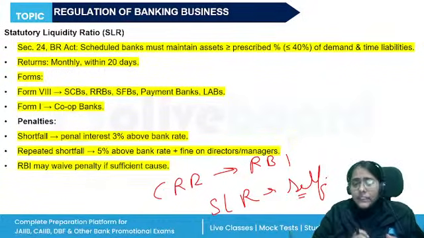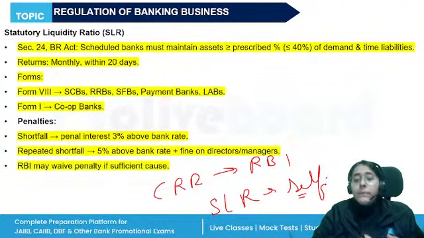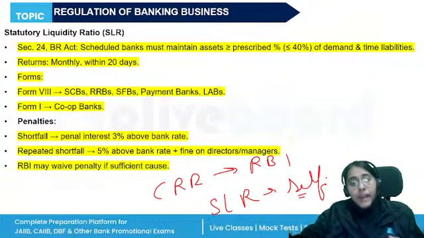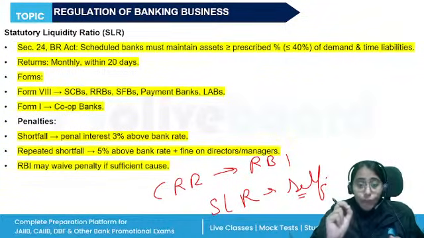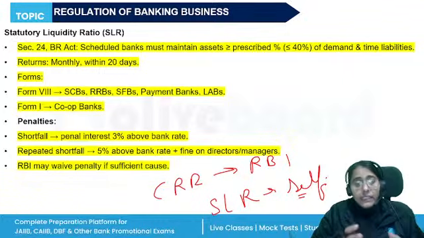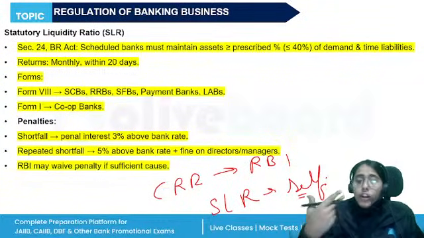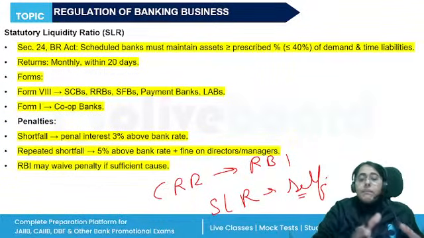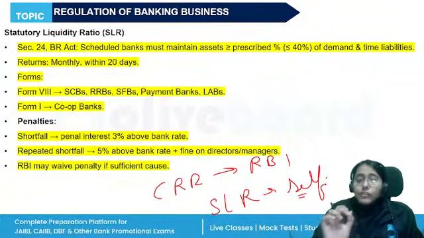There's also a penalty on default if the balance maintained falls below the minimum requirement. Liability to pay on the banking company will be 3% above the bank rate for the shortfall for the day, right? For every day. If it continues for the succeeding Friday, then the penalty will be raised to 5%. So it is the same. And if it still continues, then every director, manager, secretary responsible will also be liable to pay a fine.